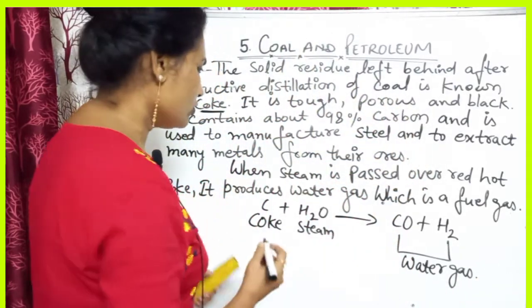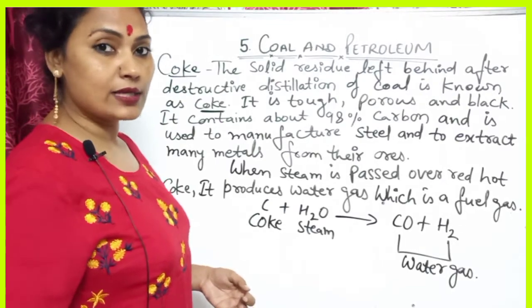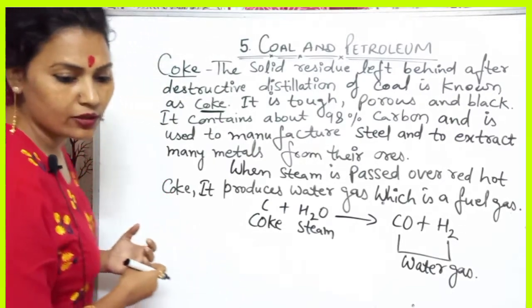So you can write: water gas is the mixture of carbon monoxide and hydrogen. So what is water gas? You can understand that when we pass steam over red hot coke, we get water gas.